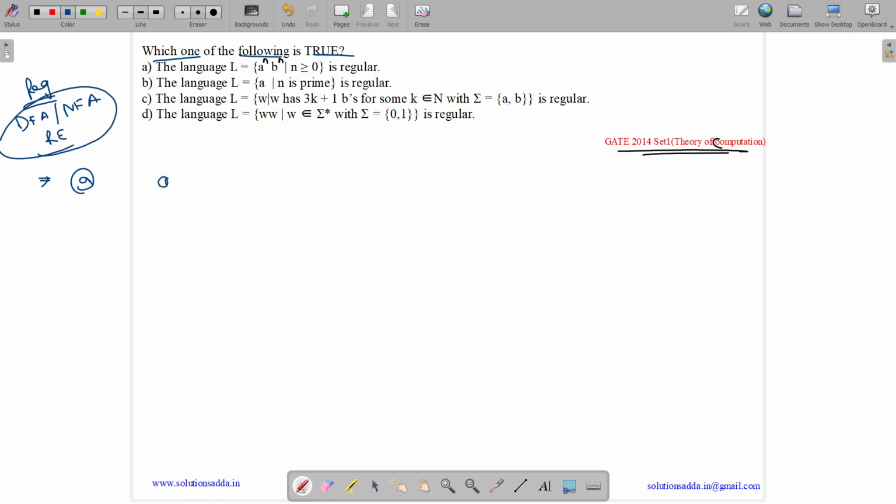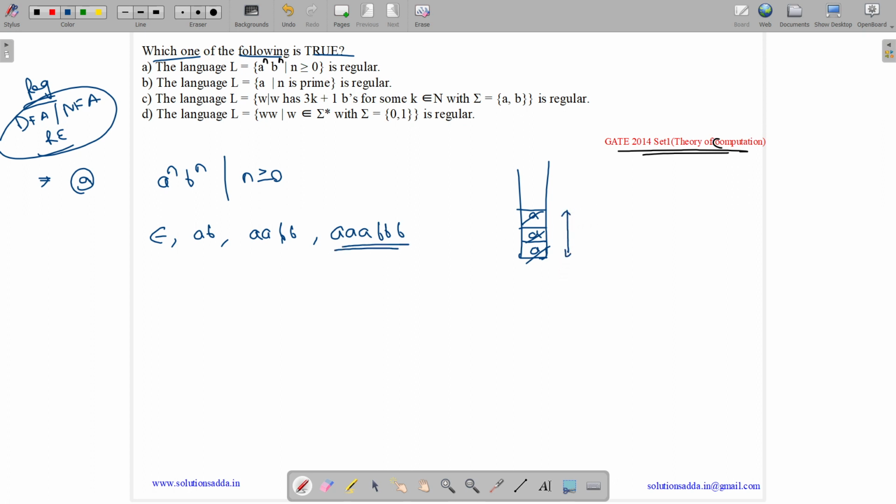Let us see, here we have a to the power n, b to the power n, where n is greater than or equal to 0. What are some of the strings that belong to this? We can have null, AB, AABB, AAABBB, which means we should have an equal number of A's and B's. We can't do this without a stack. We will push A's while they are coming, and then for each B we will pop an A. And if we end up with an empty stack, then the string is accepted.